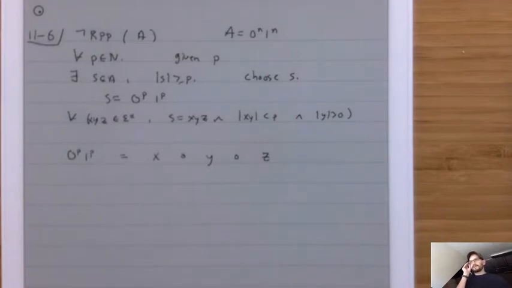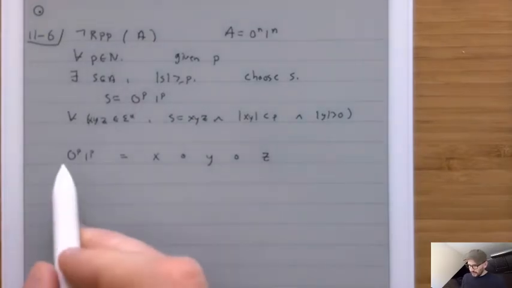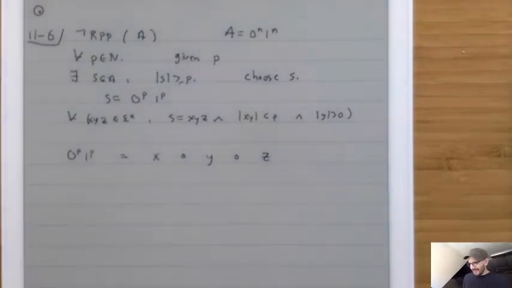So we need to imagine that there's some boundary between the zeros and the ones. We know that xyz has some number of zeros and ones.